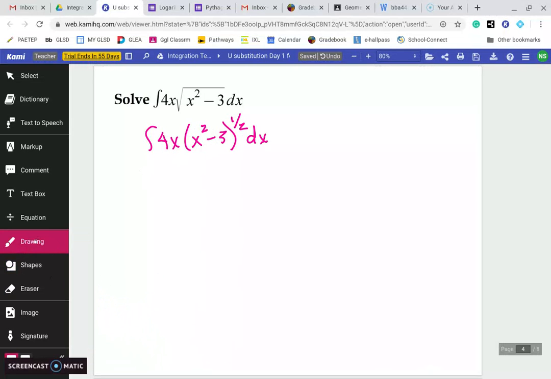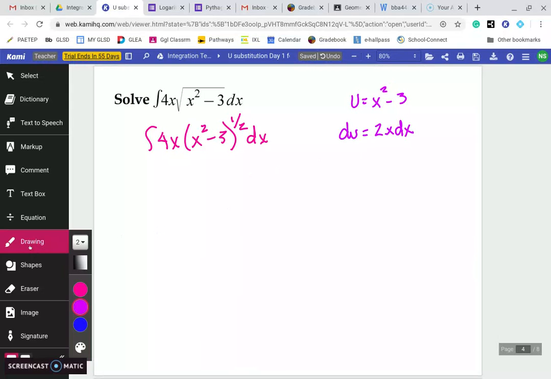So the first thing I'll do is pick my u, and remember u is the inside. So u is going to be equal to x squared minus 3. And then I'll take my derivative. Now again, my derivative is only 2x dx. So when I go to rewrite this, you can think of this 4 as almost being 2 times 2x.